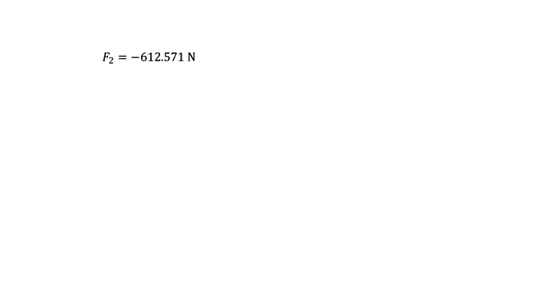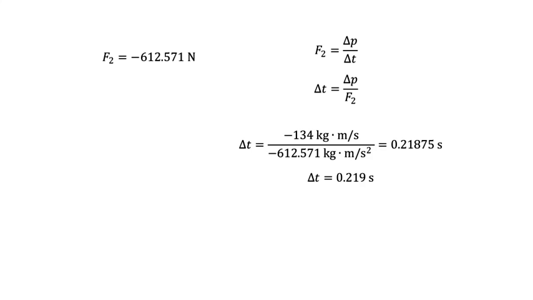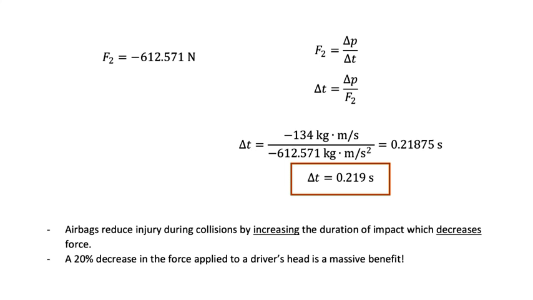Now that we know how much collision force is being applied in this new situation, we can use this equation rearranged algebraically to solve for the contact time, delta t. Here we have our final answer, the time in seconds required to reduce the impact force by 20%. The benefit here is hard to overstate. In a potentially fatal crash, even small changes to airbag systems can really make a difference.